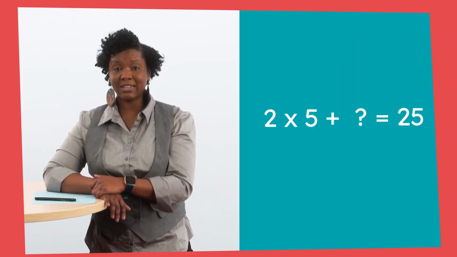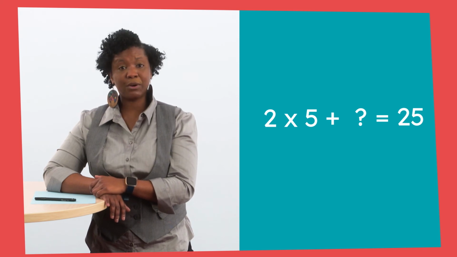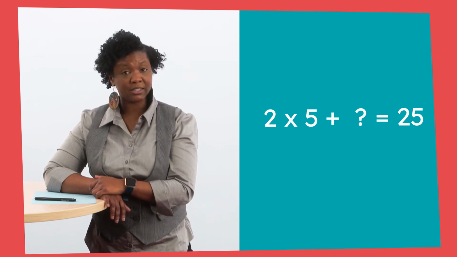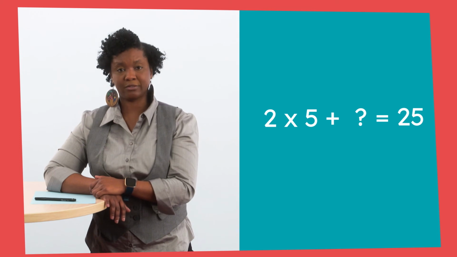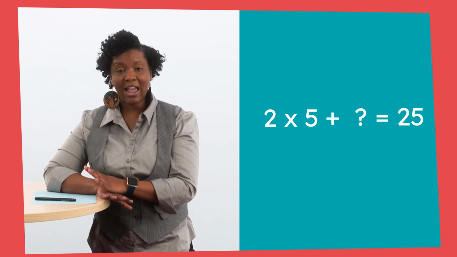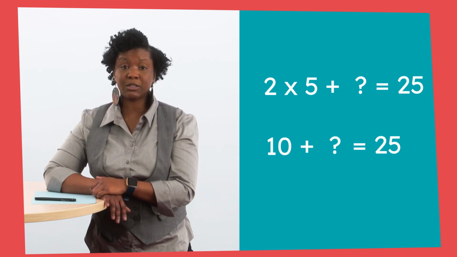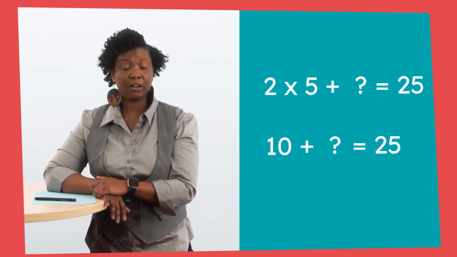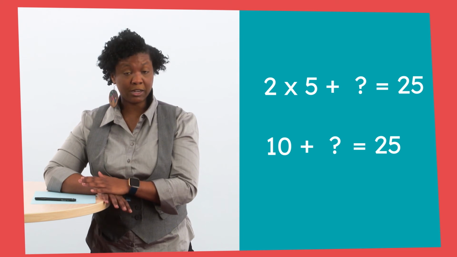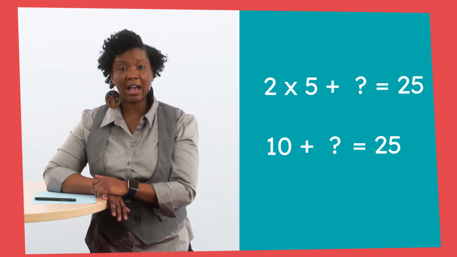He ran 2 miles a day for 5 days. What is 2 miles a day for 5 days? Or what is 2 times 5? Correct, 2 times 5 is 10. In my equation, I can replace 2 times 5 with 10. Now my equation reads 10 plus question mark equals 25.